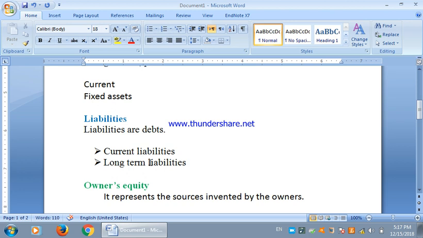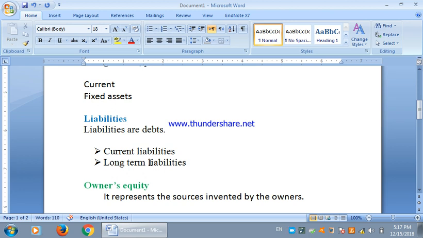One is the current liabilities and the other is the long-term liabilities. Those liabilities which usually mature in 1 year or less than 1 year are treated as current liabilities, while those liabilities which take more than 1 year to be repaid are known as the long-term liabilities.